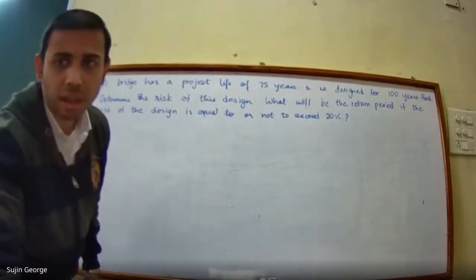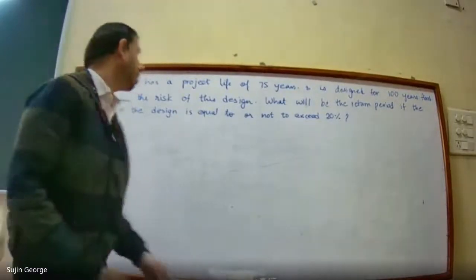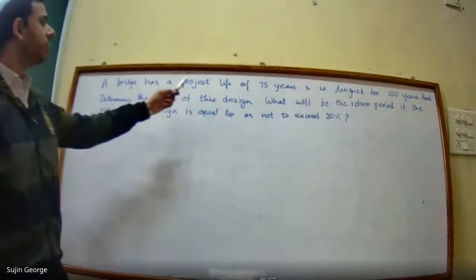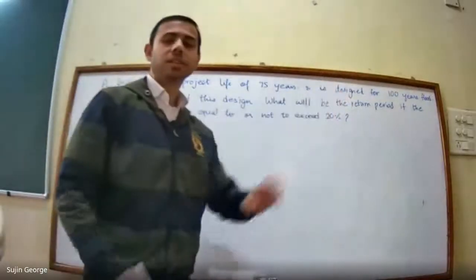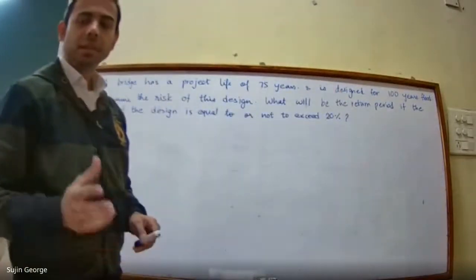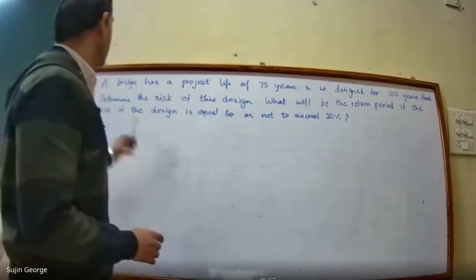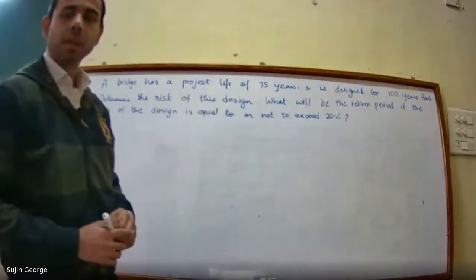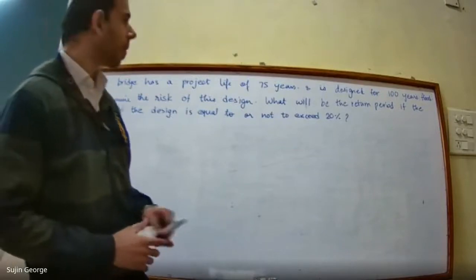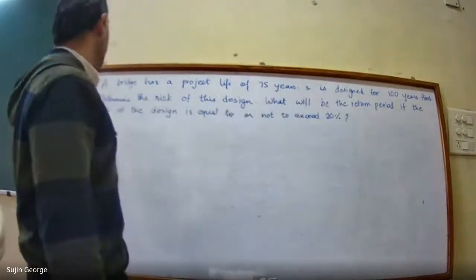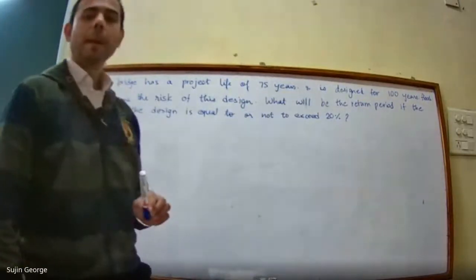So this is another problem that I have written on the board. Now I'll read it out. A bridge has a project life of 75 years and is designed for 100 years flood. Means it is designed for 100 years, but it has a project life of 75 years. Determine the risk of this design. You have to find out the value for risk of this design of the bridge. What will be the return period if the risk of the design is equal to or not to exceed 20%?